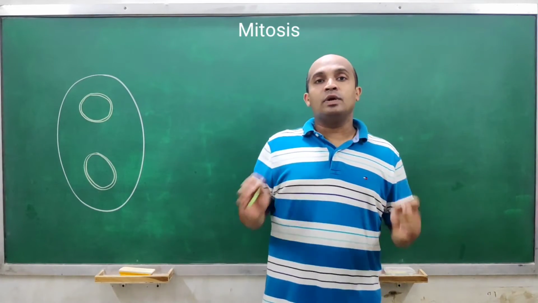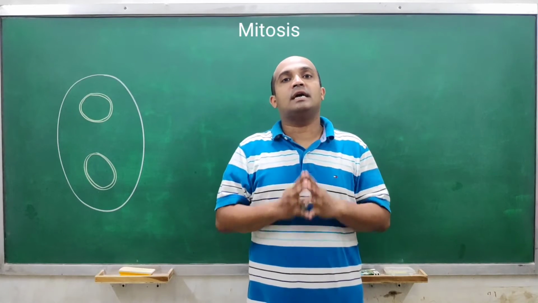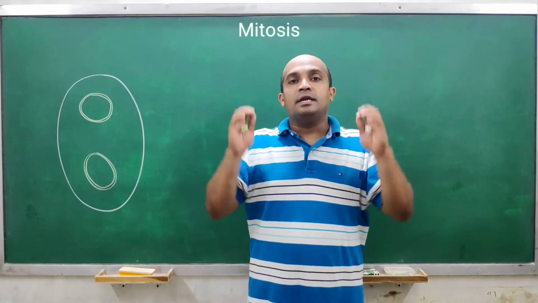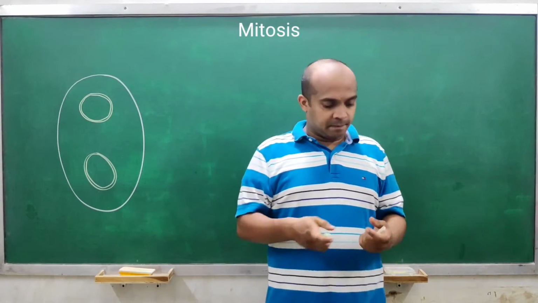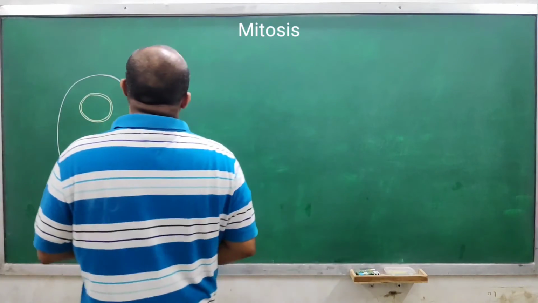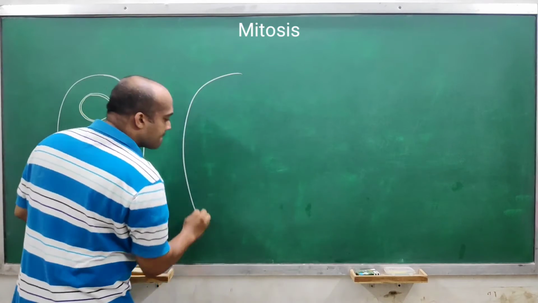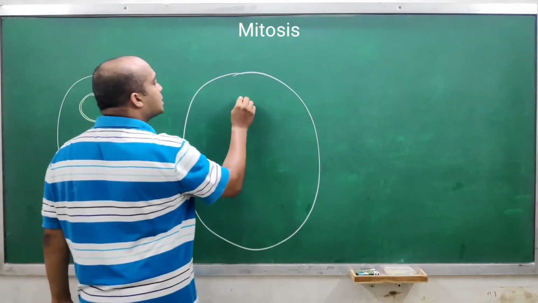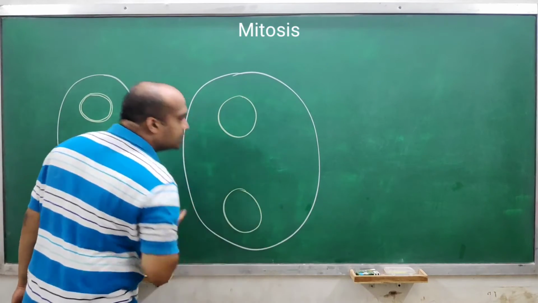Now, cytokinesis is different in plant cells and animal cells, right? Let's first see it in animals. In an animal cell, let's say there are two nuclei.